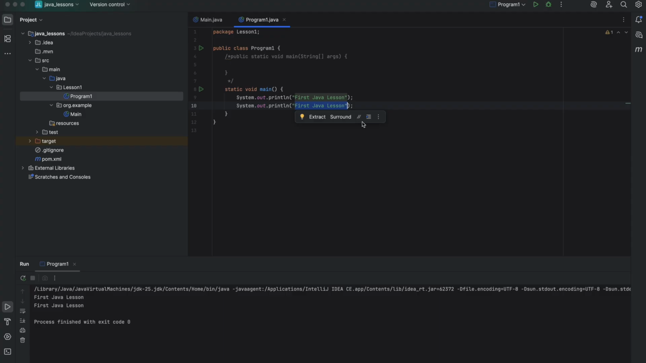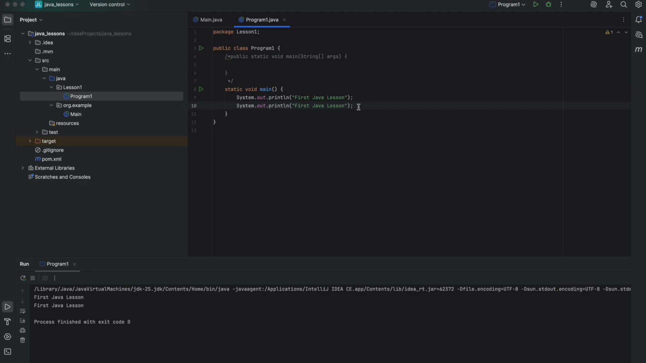This is a string literal, text wrapped in double quotes. It is the actual message you want to show on the screen. And don't forget about the semicolon. The semicolon marks the end of the statement. Every executable line in Java must end with a semicolon.